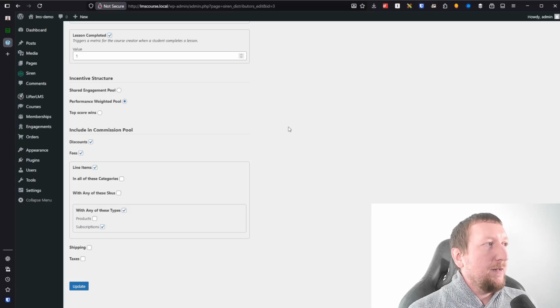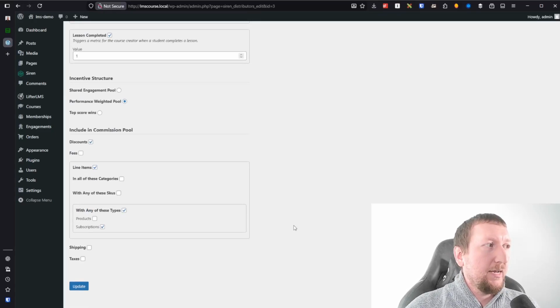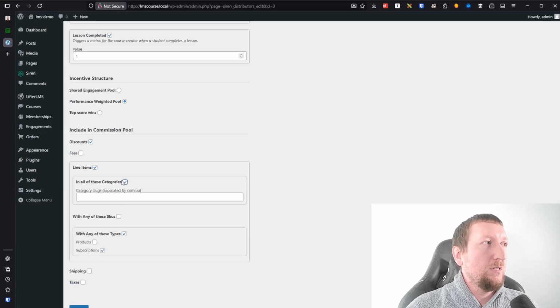Next up is line items. Whenever you check line items, you'll see it adds a few other things. Line items are the actual stuff that people are buying, so in this case, it would be the membership itself. The cool thing about line items is you can actually filter what categories, what SKUs, and what product types are relevant to this commission pool.